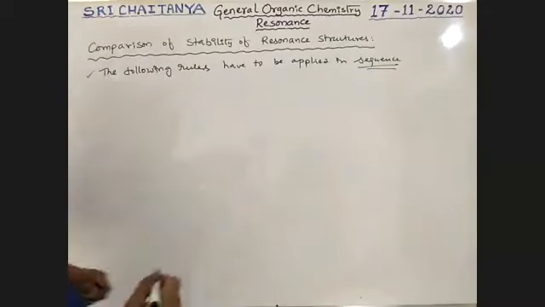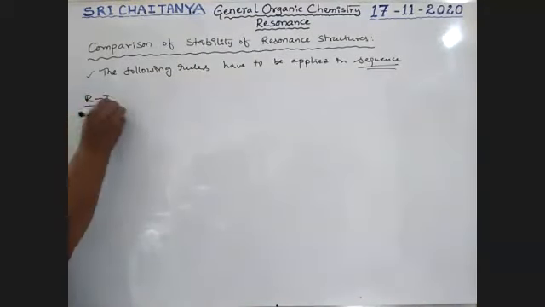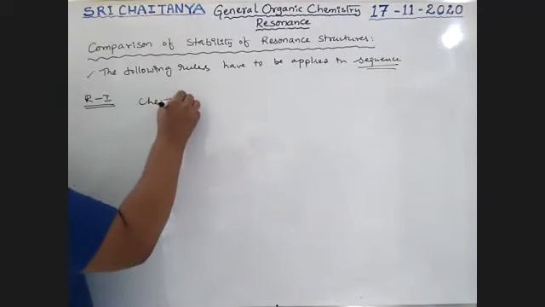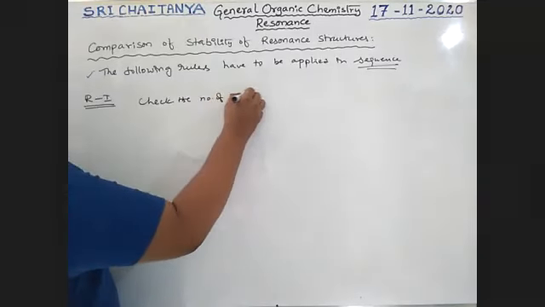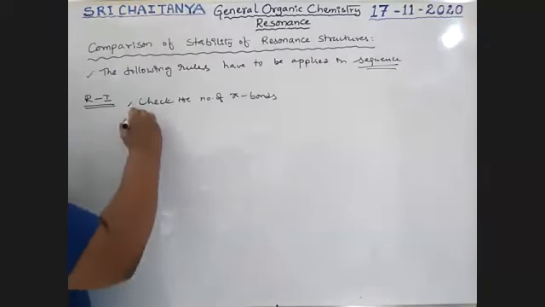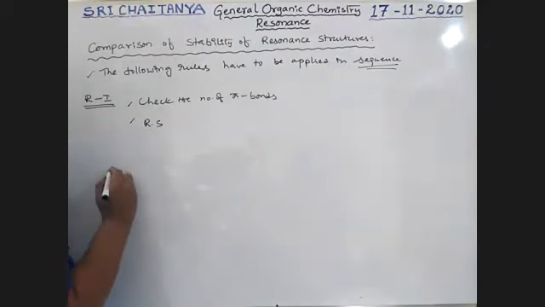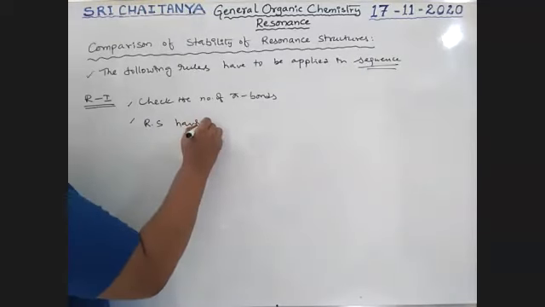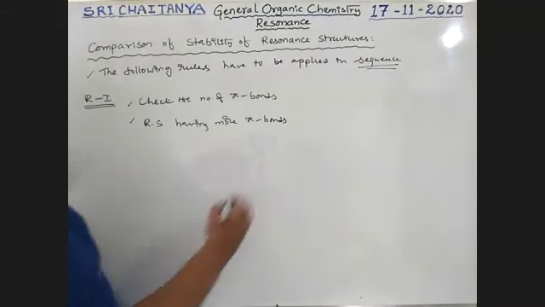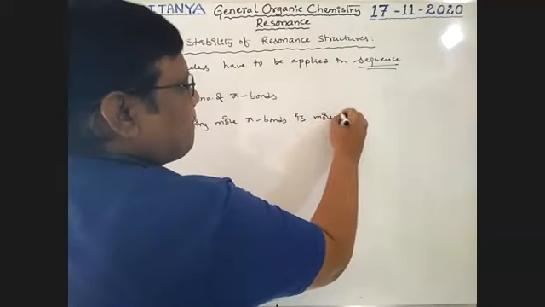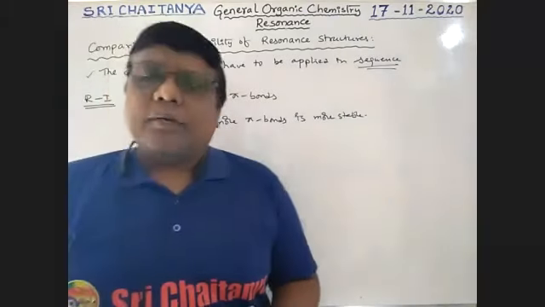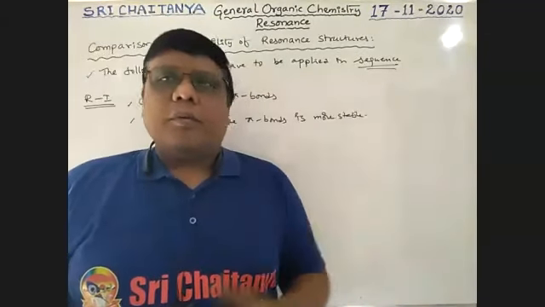First one, rule number 1. First, check the number of pi bonds. The resonance structure having more pi bonds is more stable. It is the first condition, boys. Which resonance structure is more stable? More pi bonds, more stable.